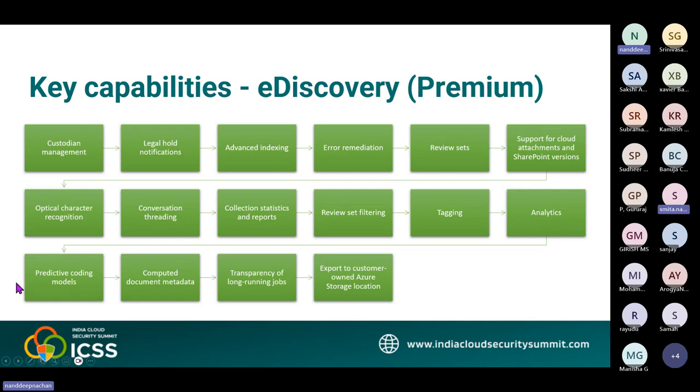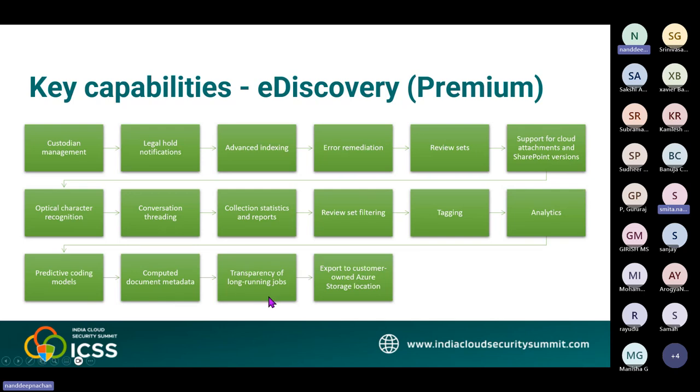Then we have predictive coding models. Use the predictive coding models to reduce large volumes of cached content to a relevant set of items that you can prioritize for review. And the computed document metadata. Many of the eDiscovery Premium features, such as advanced indexing, conversation threading, analytics and predictive coding, add metadata properties to the review set documents. Then we have transparency of long-running jobs.